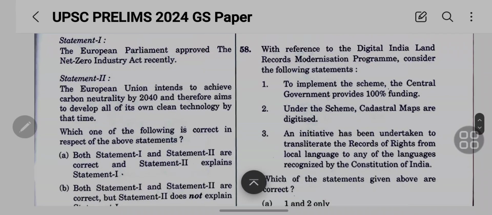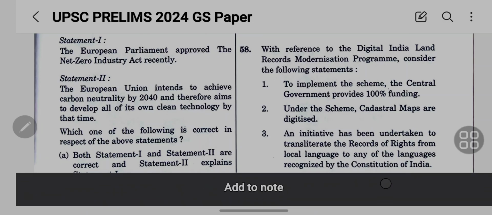58 is, with reference to the Digital India Land Records Modernization Program, consider the following statements. To implement the scheme, the central government provides 100% funding. Under the scheme, cadastral maps are digitized, and third, the initiative has been undertaken to translate the records.